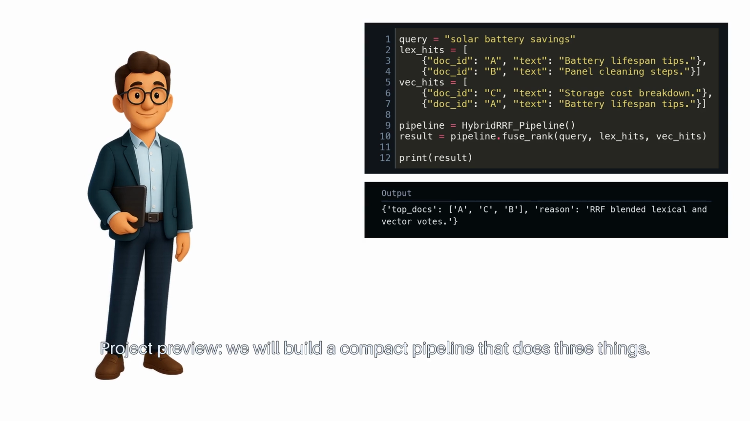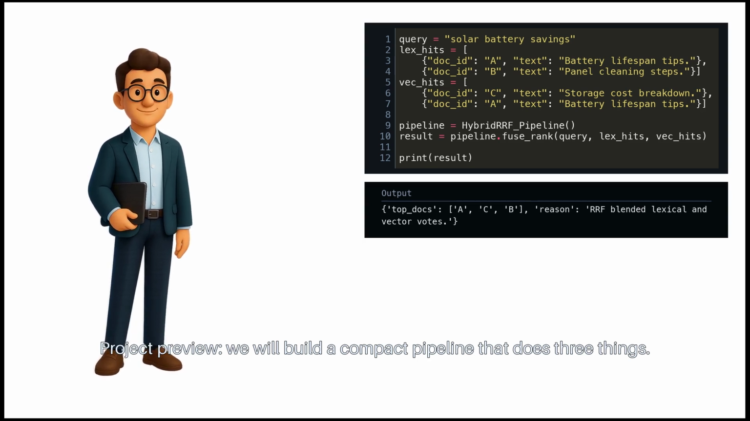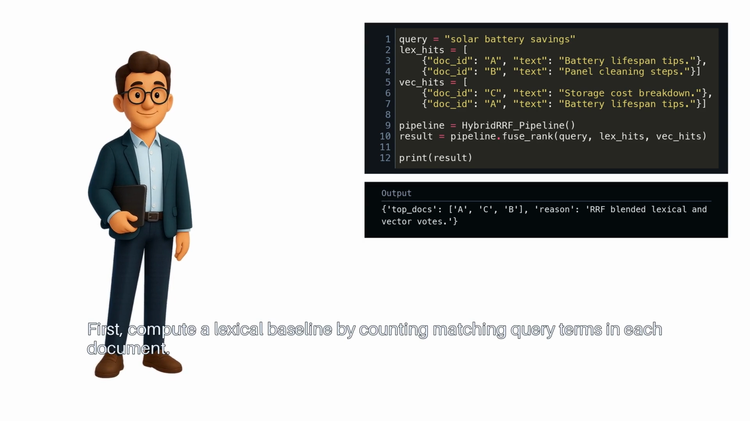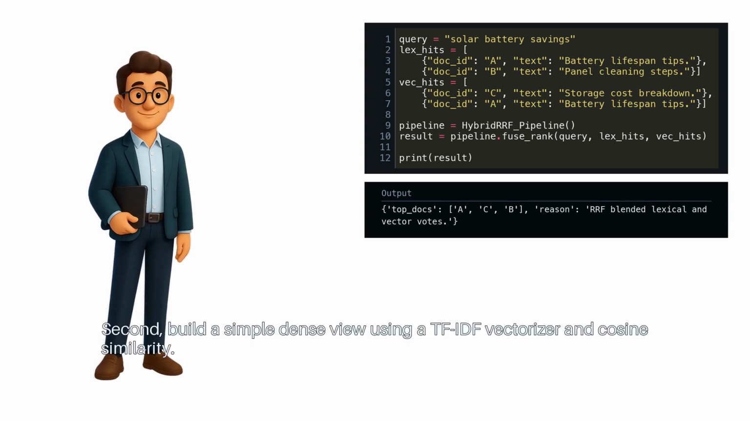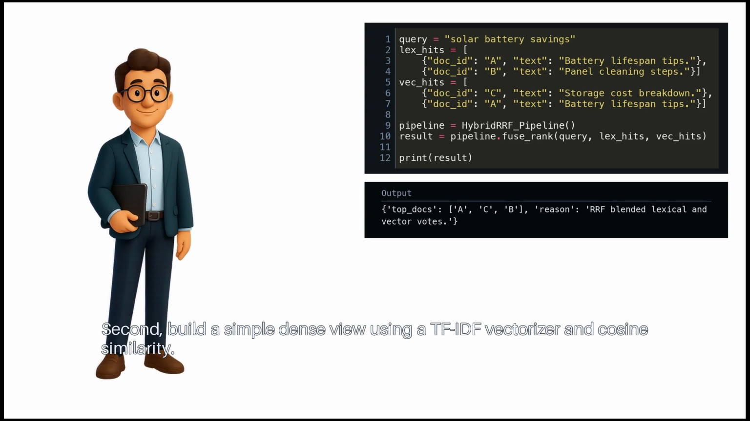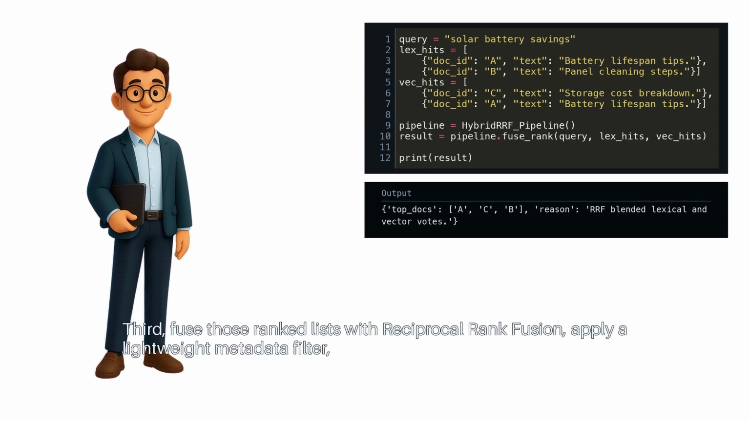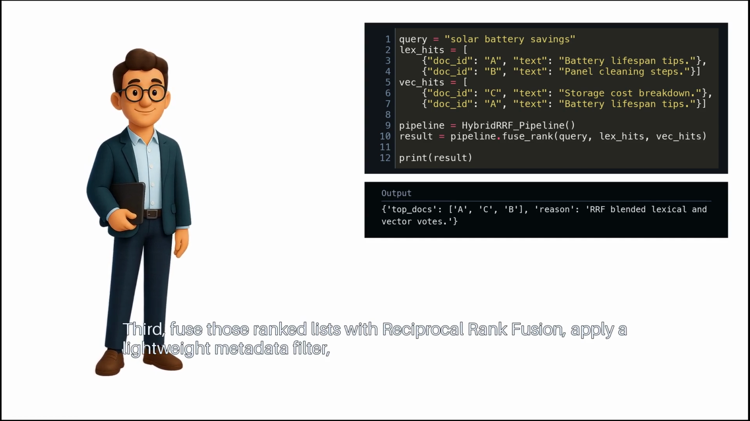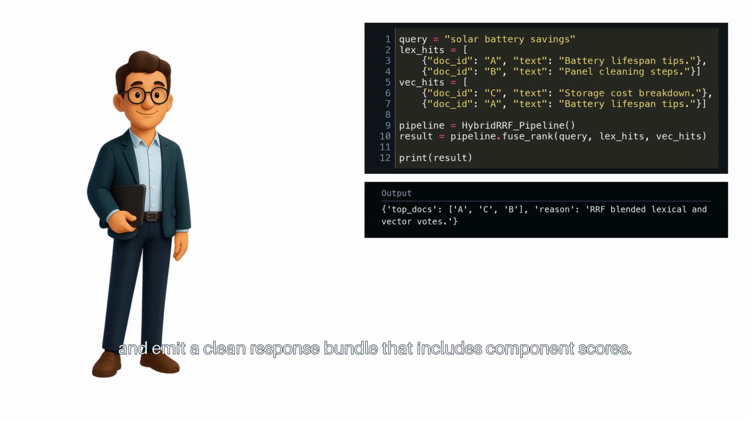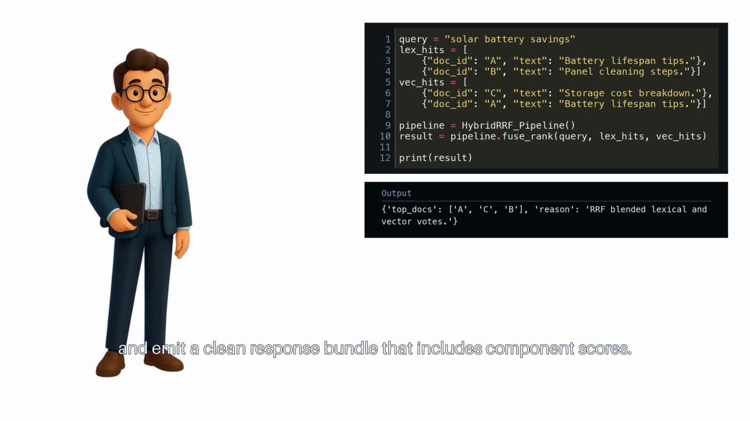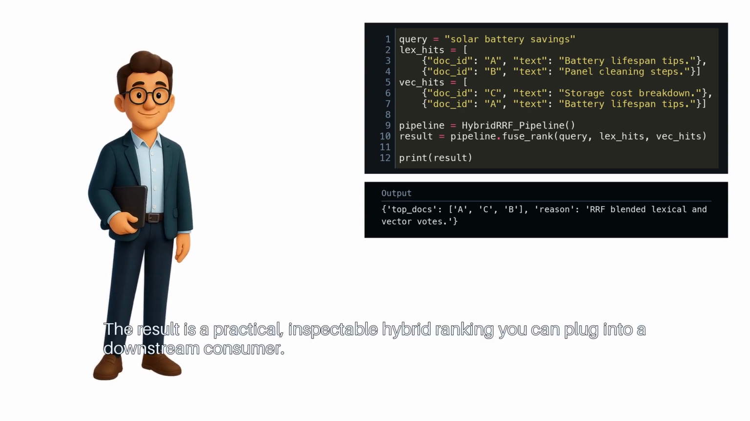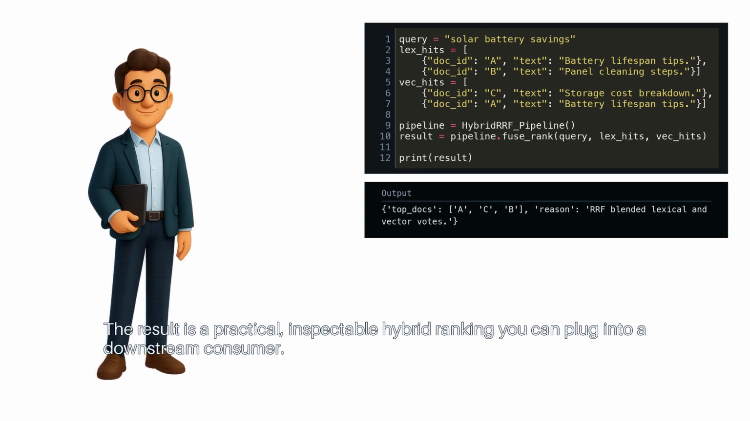Project Preview. We will build a compact pipeline that does three things. First, compute a lexical baseline by counting matching query terms in each document. Second, build a simple dense view using a TF-IDF vectorizer and cosine similarity. Third, fuse those ranked lists with Reciprocal Rank Fusion. Apply a lightweight metadata filter and emit a clean response bundle that includes component scores. The result is a practical, inspectable hybrid ranking you can plug into a downstream consumer.